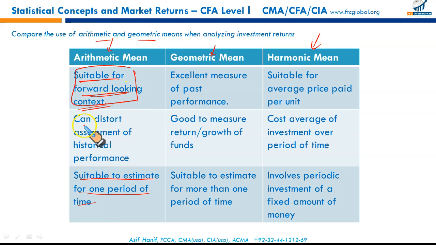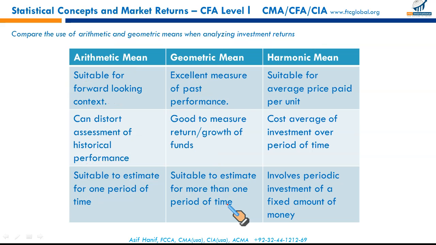What is the drawback of using arithmetic mean? It can distort assessment of historical performance. It can simply predict one year into the future. For a larger amount of past data, where there are more observations in the past, we use geometric mean. It's an excellent measure for past performance. If you have the last 10 years of returns, we can use geometric mean to calculate the return for the future. It's good to measure return or growth over an extended period of the past. It is suitable to estimate for more than one period of time. It will give you an overall aggregate return over a period of 5 or 10 years.